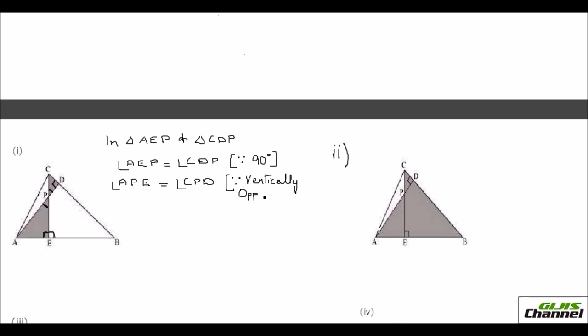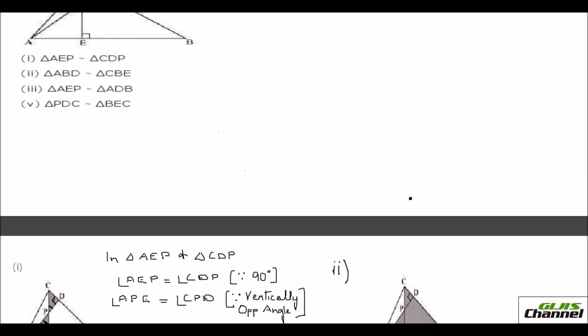Now that I have proved two angles are equal, two angles of this triangle are equal to two angles of the other triangle. So I can say, therefore, triangle AEP is similar to triangle CDP. And the theorem we have used here is the AA postulate. Okay, let us go to the next question.